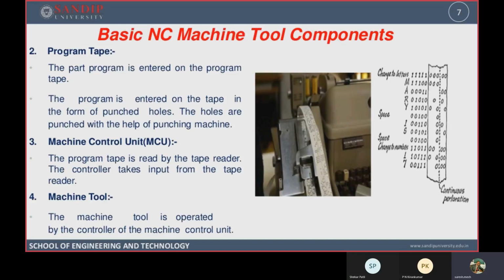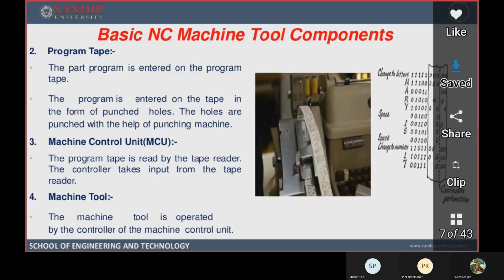Now this block diagram will give you the idea about the basic NC machine tool components. Second, the program tape, that we are calling a punched tape. What do you mean by program tape or punched tape? It is a tape or magnetic material in which many holes are cut. Each hole is nothing but one particular data. The part program is entered on the program tape in the form of punched holes.